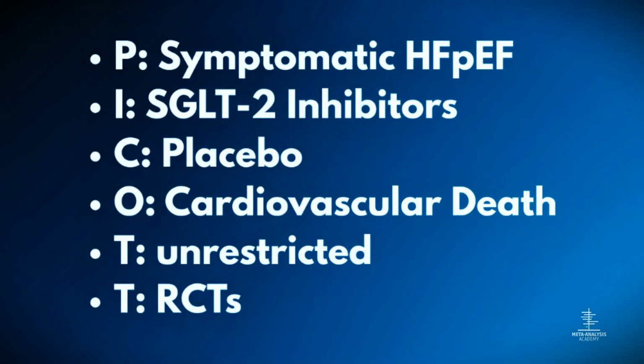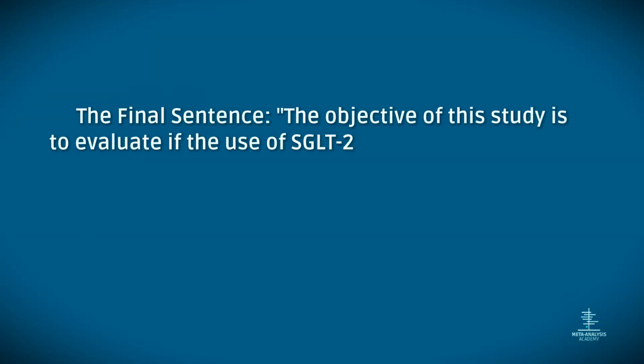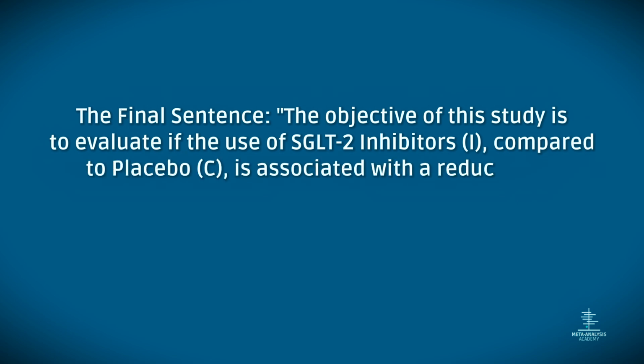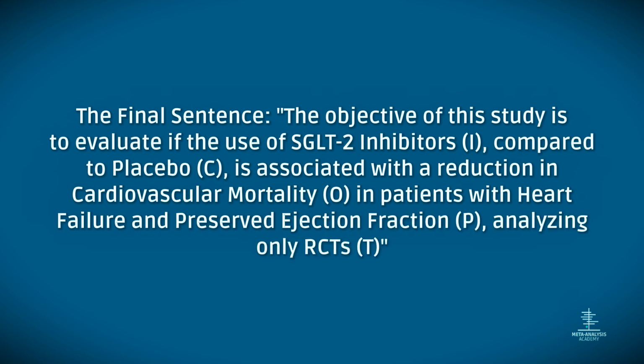So let's take a look at our PICOTT framework for this idea. The P is symptomatic HFpEF, the I is SGLT-2 inhibitors, C is placebo, the O is cardiovascular death, our primary endpoint, the T for time is unrestricted, and the type of study is restricted to RCTs. So our golden sentence is: the aim of this study is to evaluate whether the use of SGLT-2 inhibitors compared to placebo is associated with a reduction of cardiovascular mortality in patients with heart failure and preserved ejection fraction, restricted to RCTs.